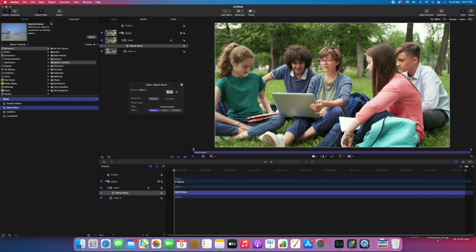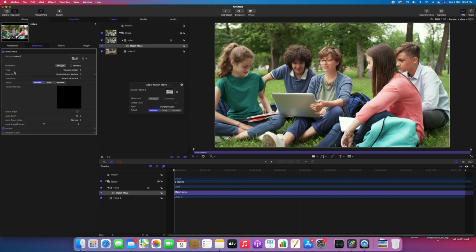Now go to the Inspector again here, and we have the second option, Type. Right now it's Transformation. Click and select the second option, Four Corners. So now we have got four corners, as you can see here, on right, top and bottom.